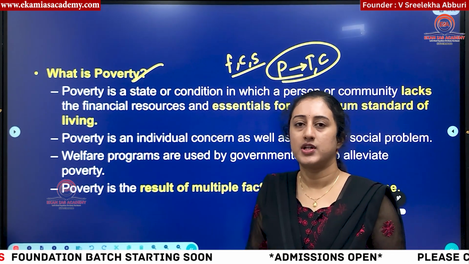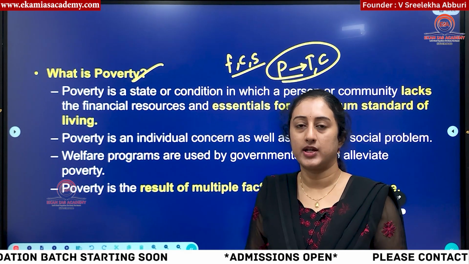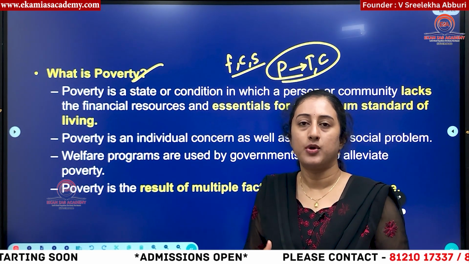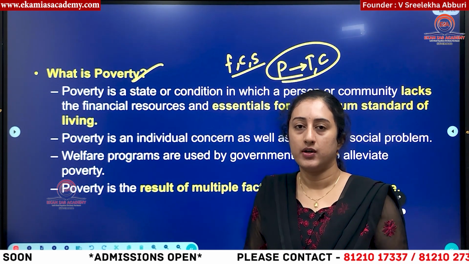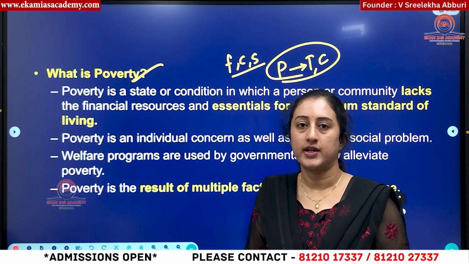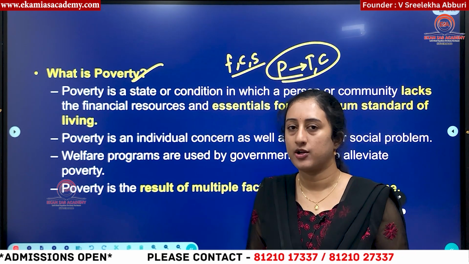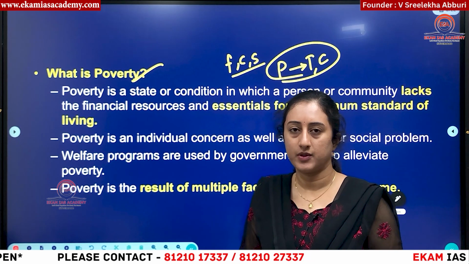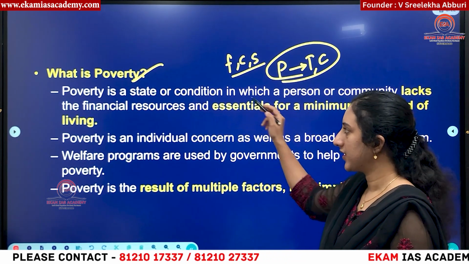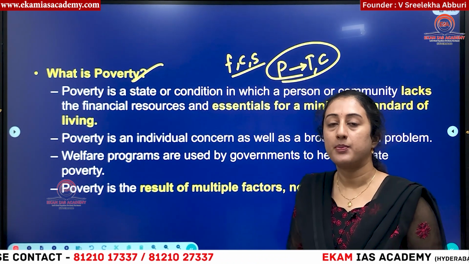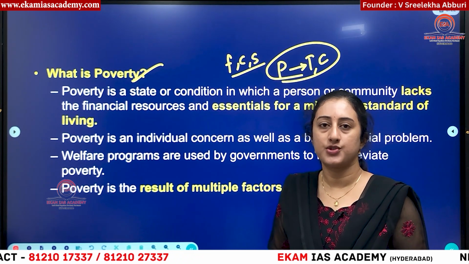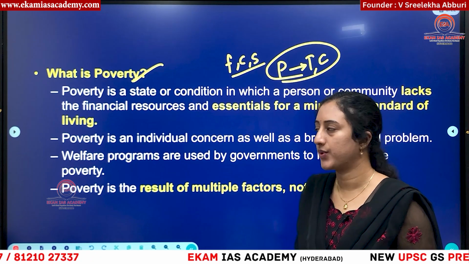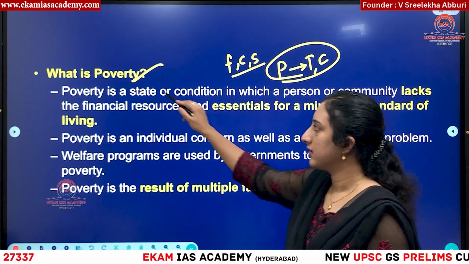In the movies, the hero gets lost as a child or his parents die, so he struggles and tries to come out of these things, and he takes a path that is not right, like he engages in crimes or becomes part of some mafia. Later he realizes. We have seen this in different movies, right? The same thing happens in real life. Because of poverty, so many people are turning towards terrorism or other social crimes like robbery, killing, murders and all these things. So that is the main idea of poverty.